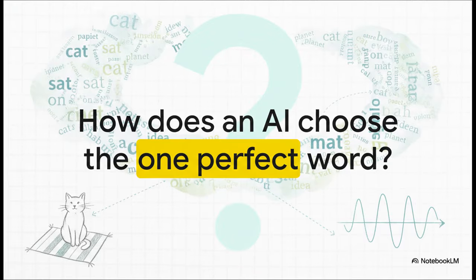Think about it. For every single word it generates, an AI has to choose from like tens of thousands of options. So how does it pick just one? How does it know that after "the cat sat on the," the next word should probably be "mat" and not "planet" or "idea"? We are going to deconstruct this magic trick piece by piece.